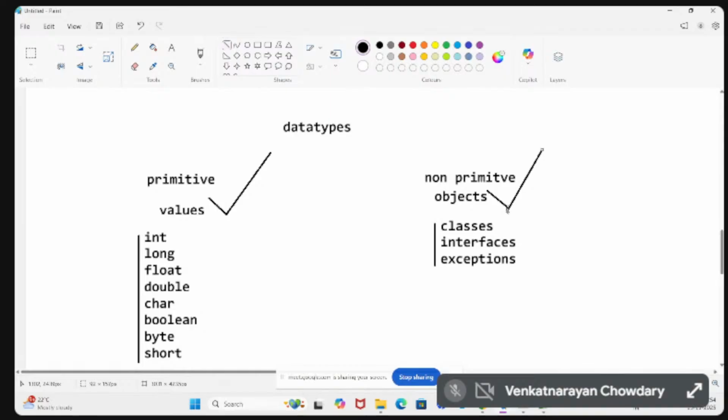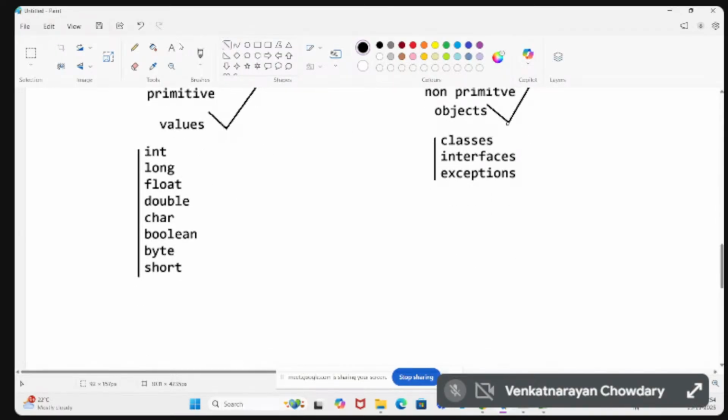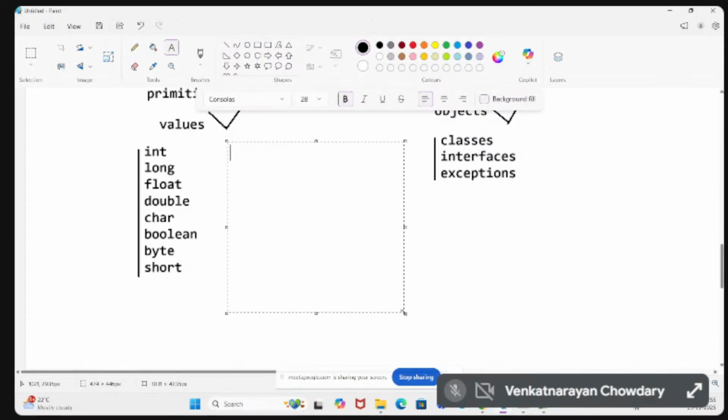Then what is an object and what are values? For each and every data type, there is a separate class: Integer, Long, Float, Double, Character, Boolean, Byte, and Short.